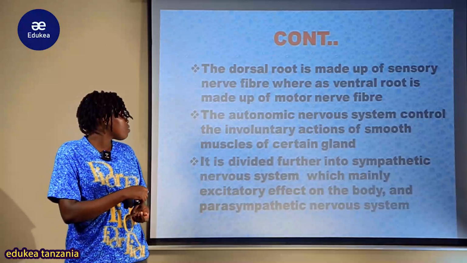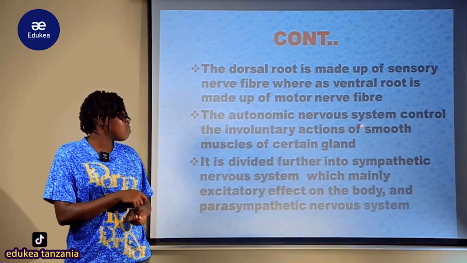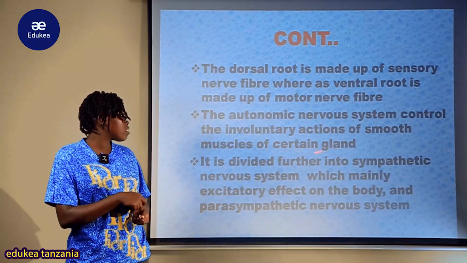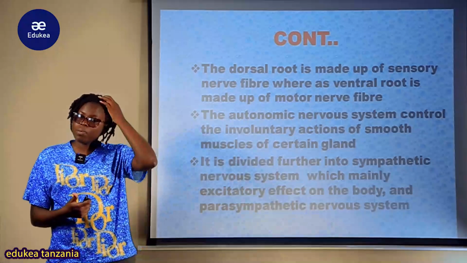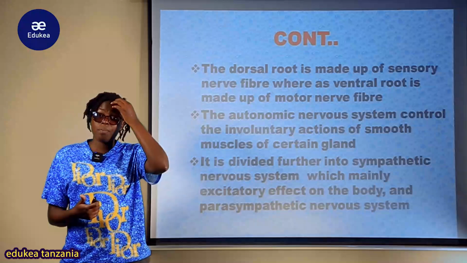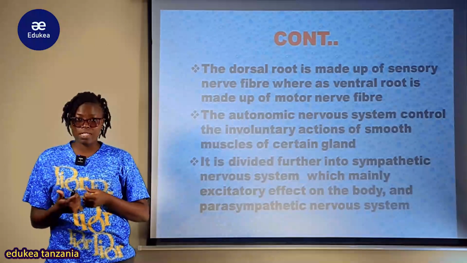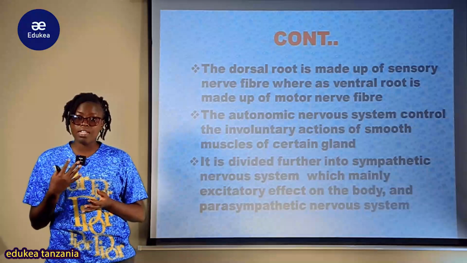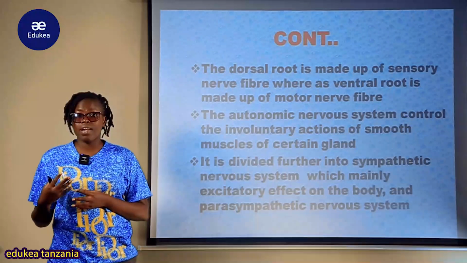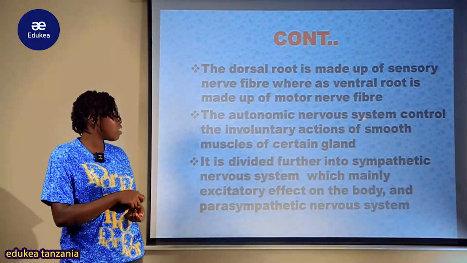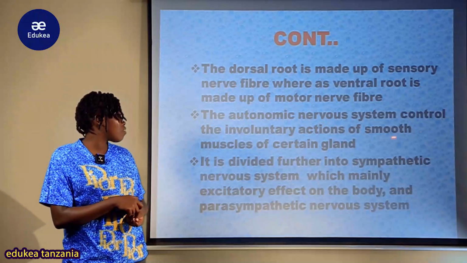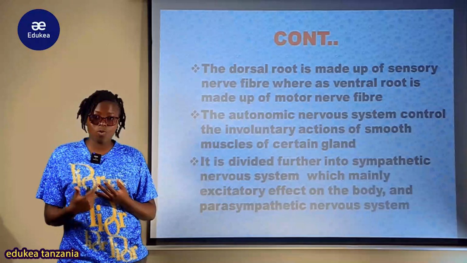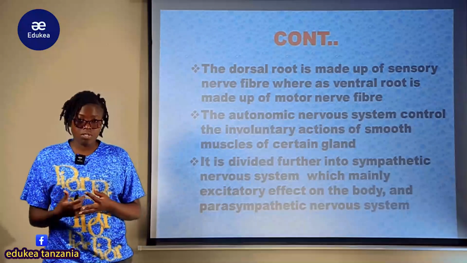So the autonomic nervous system controls the involuntary action of smooth muscles of certain glands. Tumesema autonomic, tumesema kwa tuna type of the nervous system of the peripheral, ambapo kuna autonomic pamoja na somatic. Na tumeangalia kwamba autonomic imegawanyika katika sehemu kuu mbili, ambayo ni sympathetic pamoja na parasympathetic. Kwa sababu the smooth muscles, they tend to work under involuntary control.